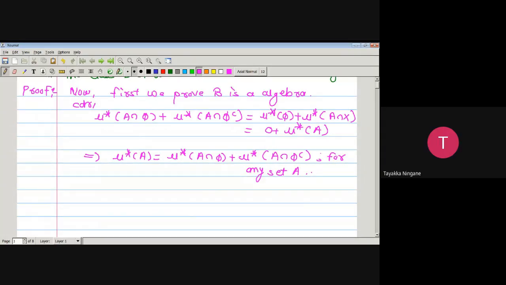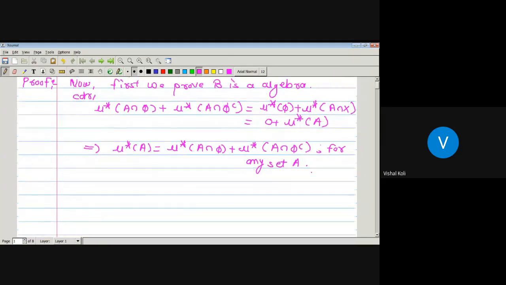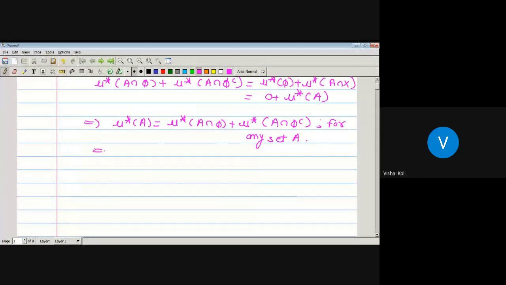Phi is measurable, which implies phi is a measurable set. As phi is a measurable set and curly B is a collection of all the measurable sets, phi must belong to curly B. So the first condition is proved here. Phi is measurable and curly B is a collection of all measurable sets, so phi must be a member of curly B.